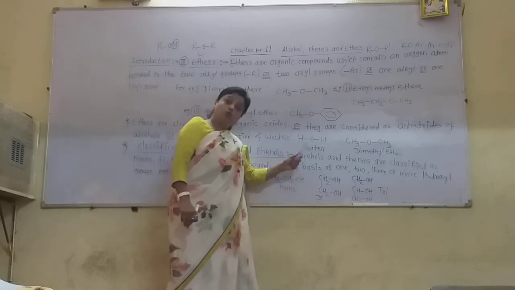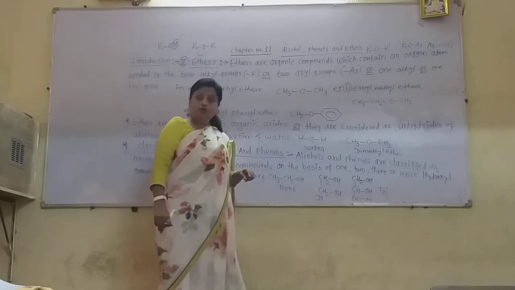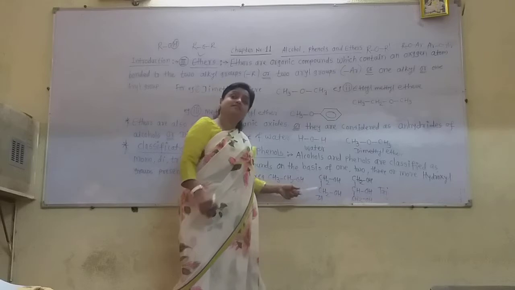If two OH groups are present in the molecule of the alcohol, then they are called diols.